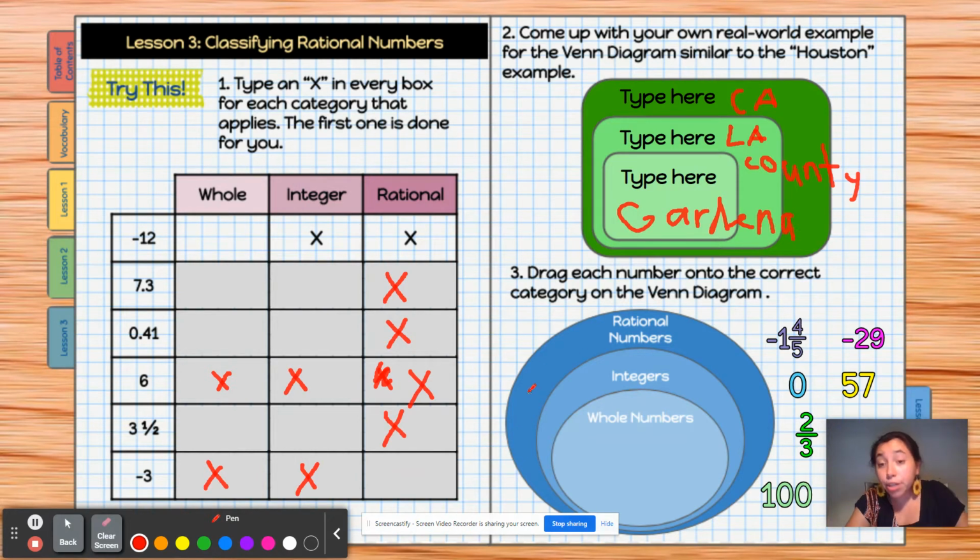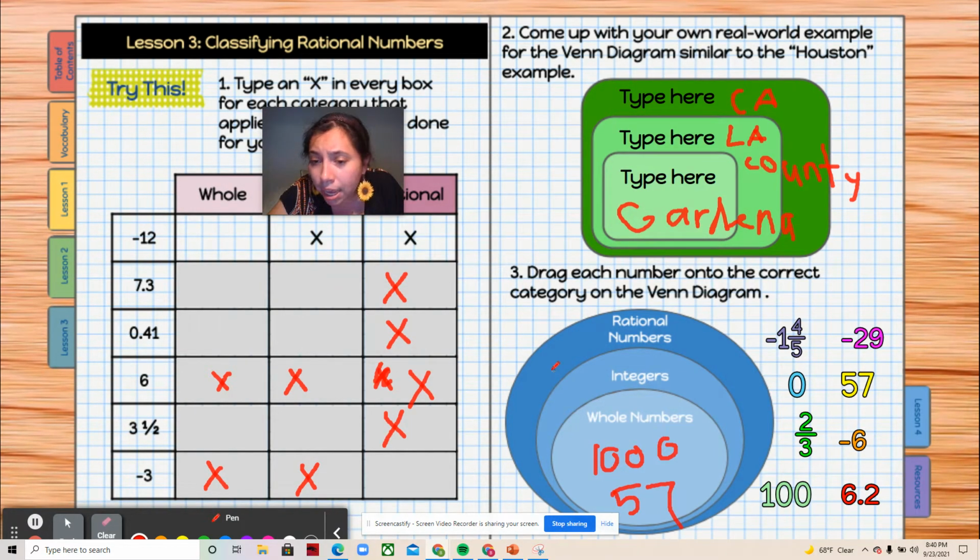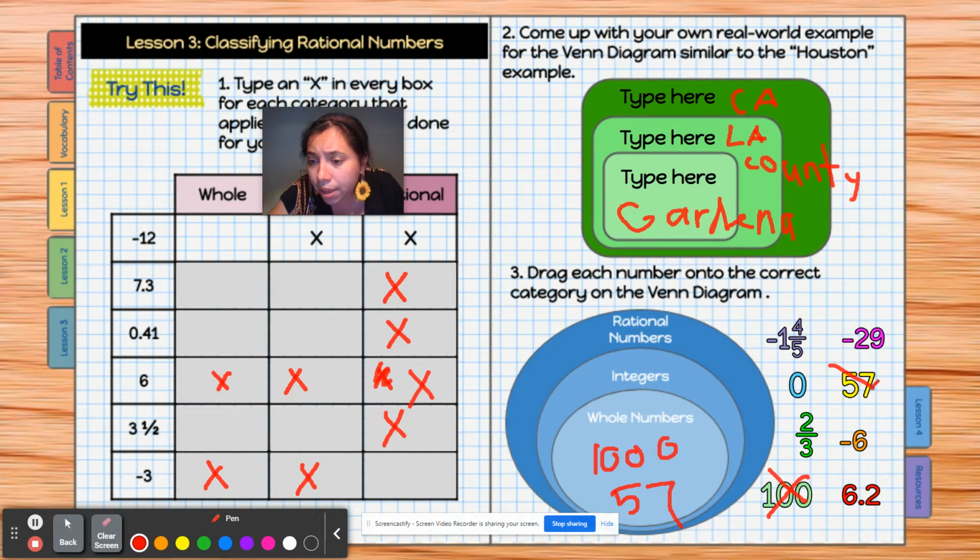Now we drag the numbers to the correct category. Whole numbers: 100, 0, 57. Our integers would be -29, -1 4/5, -6.